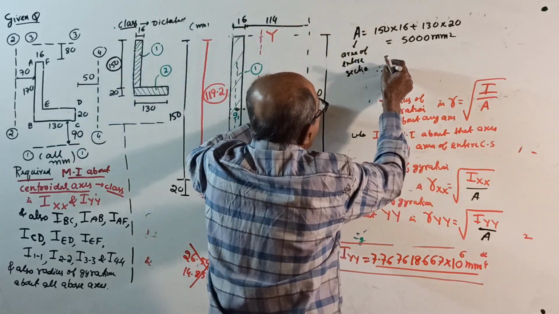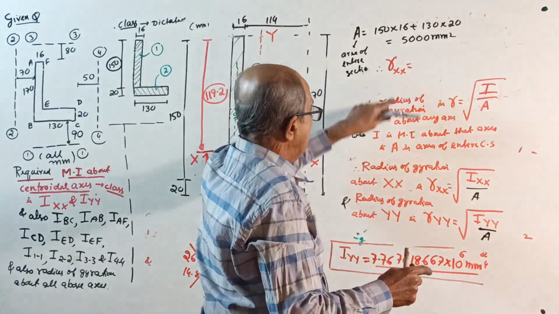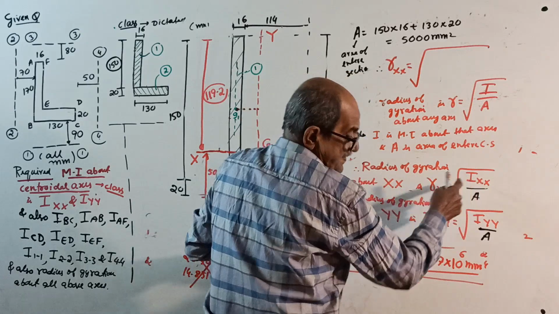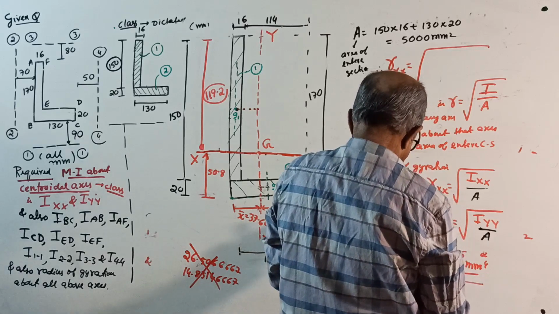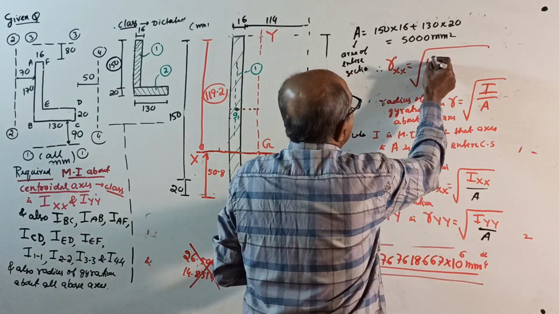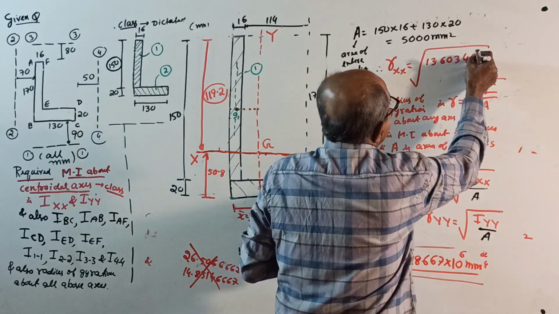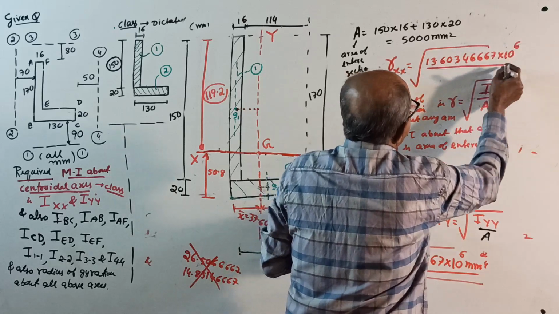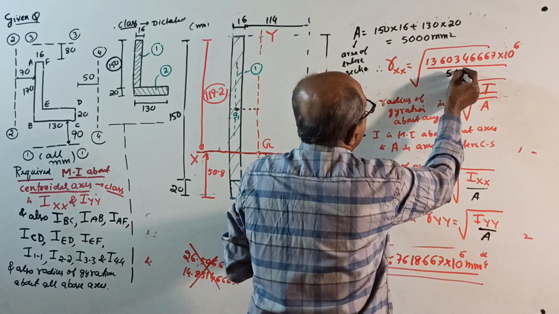Therefore, R about XX, once again not required. If you want to write, radius of gyration about XX equal to square root of whatever is the IXX. IXX we got how much? Shift store A, that red color answer, 13.603464667 into 10 to the power 6, divided by 5,000.